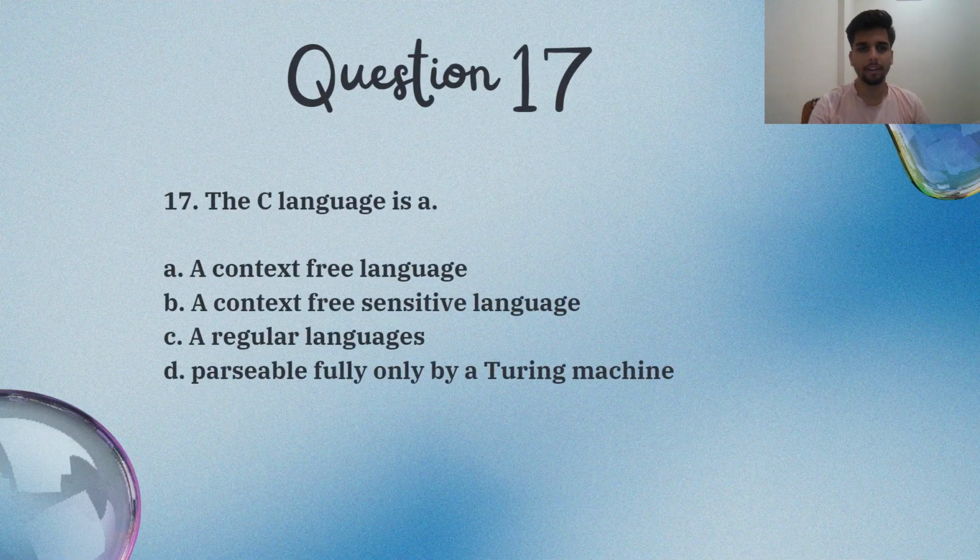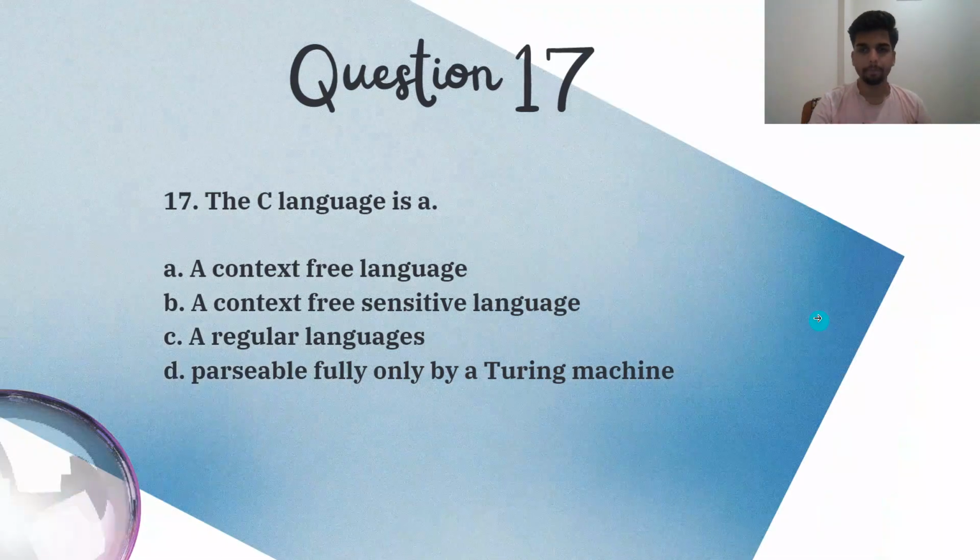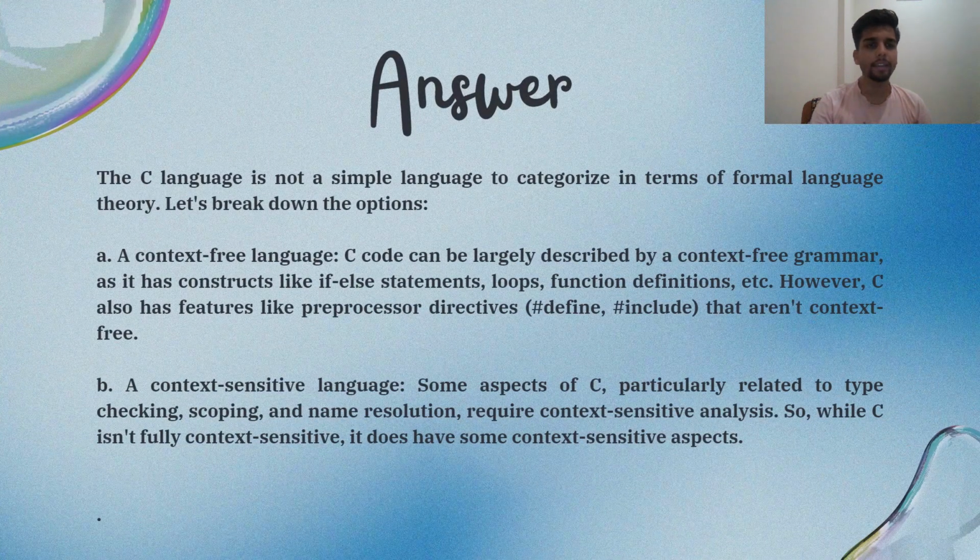This is our question number 17. It says the C language is a context-free language, a context-sensitive language, a regular language, or parsable fully only by a Turing machine. Let's analyze. The C language is not a simple language. To categorize it in terms of formal language, let's break down the options.